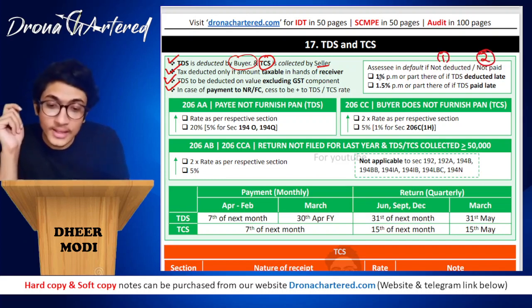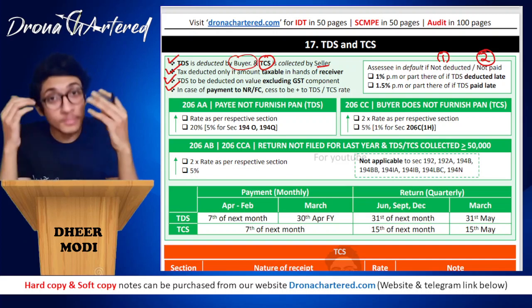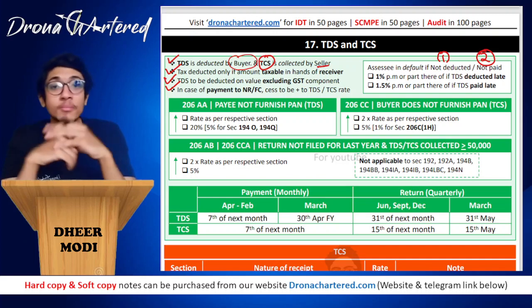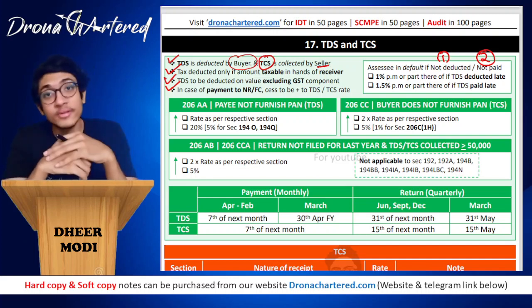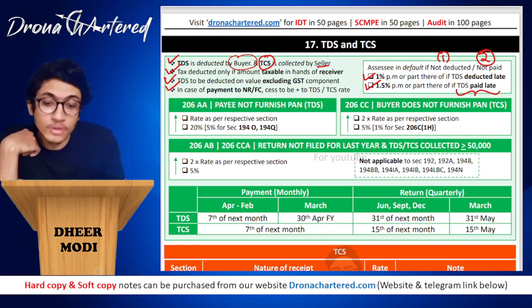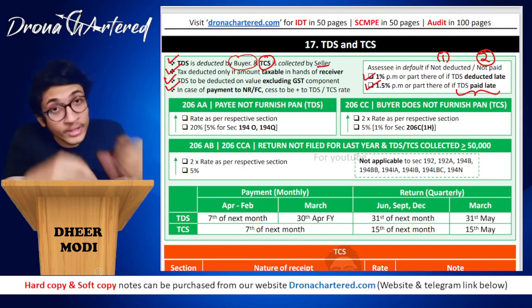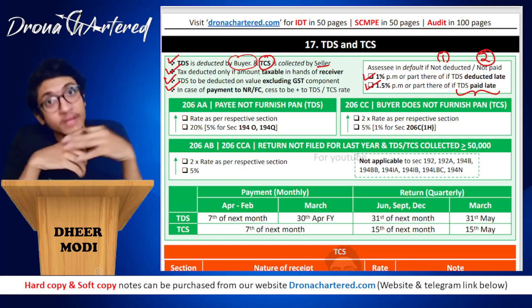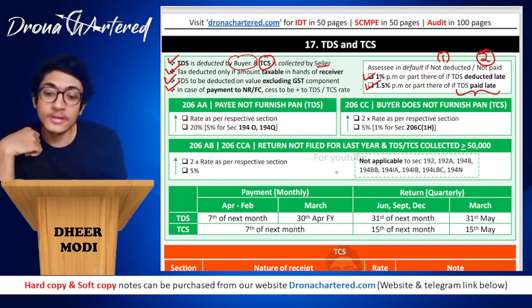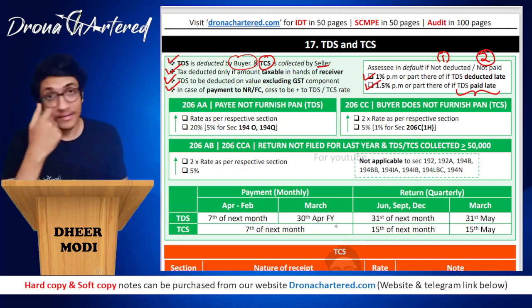So your first case is, interest will be charged at 1% per month or part thereof if TDS has been deducted late. That is, the person forgot to deduct TDS only. So if you have deducted TDS late, that will be charged interest at the rate of 1%. And next is your 1.5% per month or part thereof if TDS was paid late. Because in this, what have you done? You have already taken money from the person, you have kept it with you, you did not give it to the government, because that is not your money. Therefore, there is a higher interest rate in such a case, that is 1.5%.